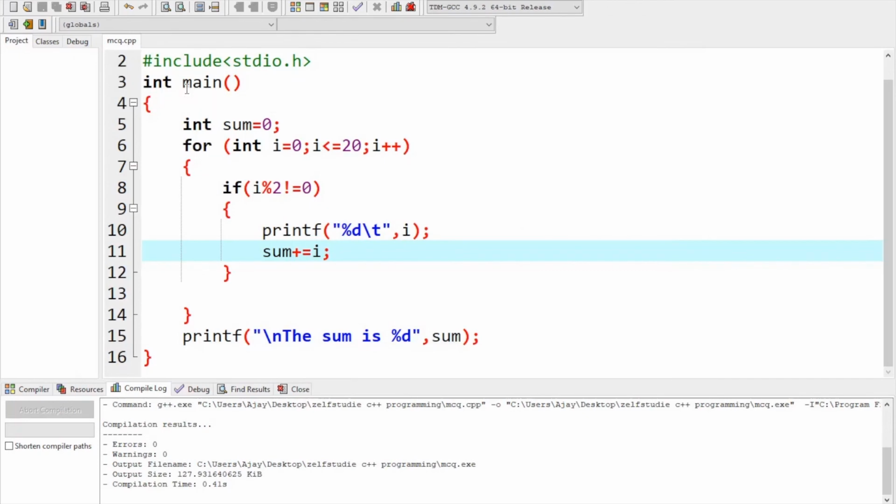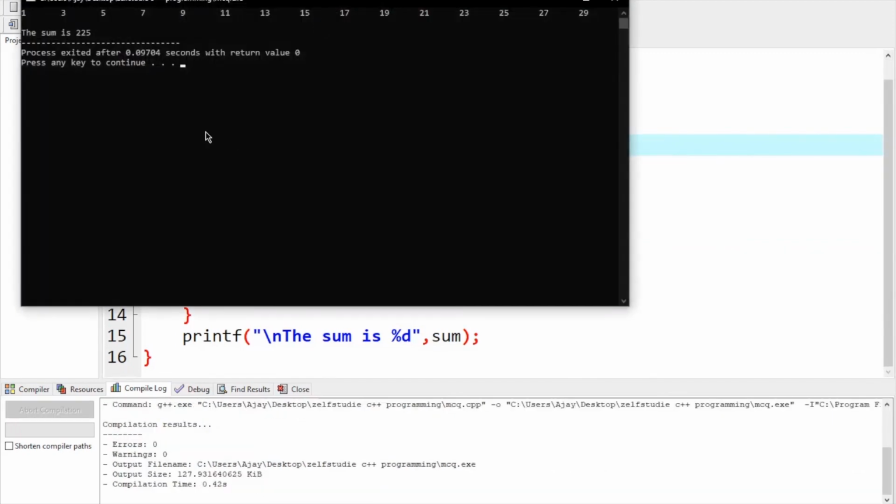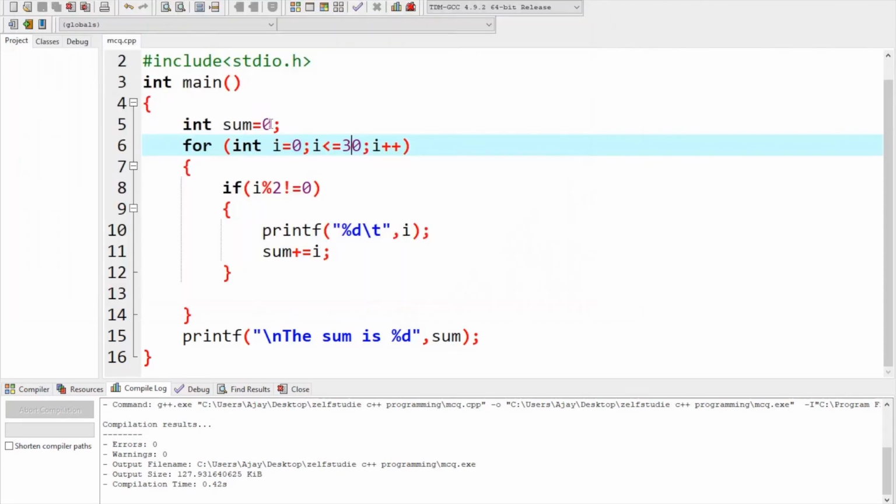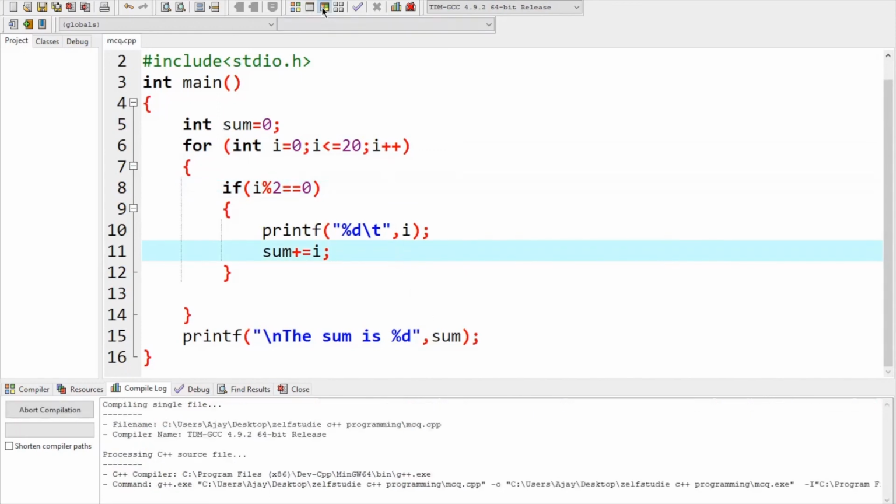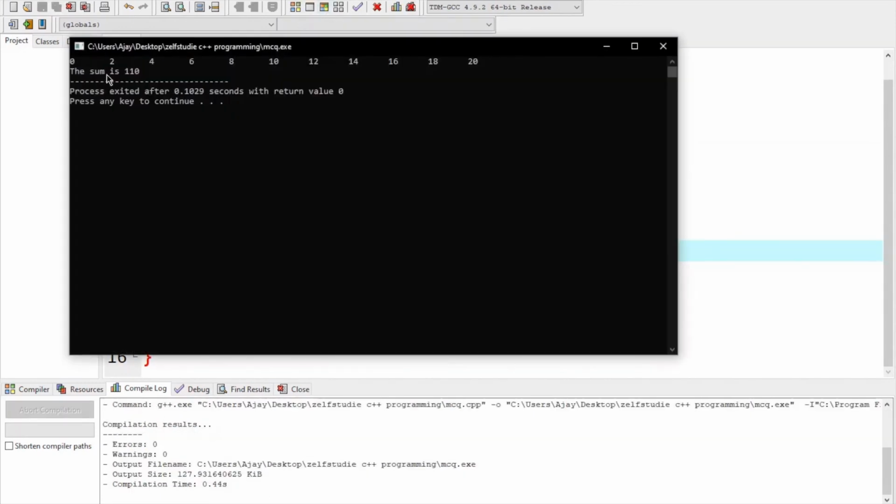Okay, so I need to print it between 0 and 30 so that it will be more believable. Okay, the sum is 225. Okay, it's not 100 always. So the sum between 1 and 20 of odd numbers will be 100. Okay, it's strange, I didn't do it before. What if I need to print the even numbers between 1 to 20 and their sum? Yeah, the sum is 110.